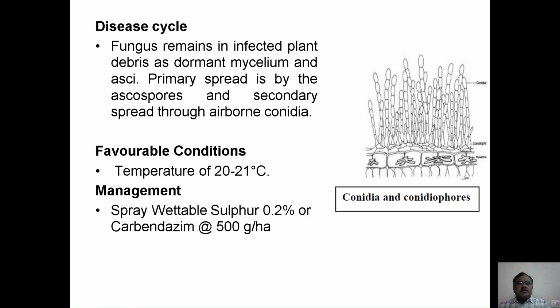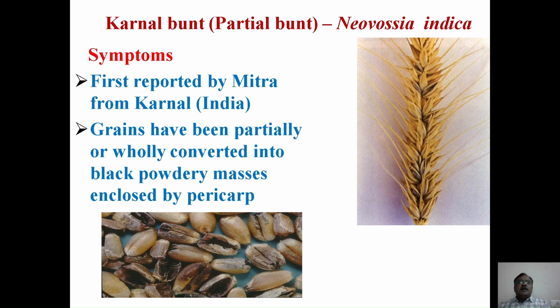Generally, powdery mildew is favored by warm humid weather. The temperature range between 20 to 21 degrees Celsius and humid weather favor development at a much faster rate. Application of wettable sulfur at 0.2% or even carbendazim at the rate of 500 gram per hectare will be helpful in reducing the disease incidence.